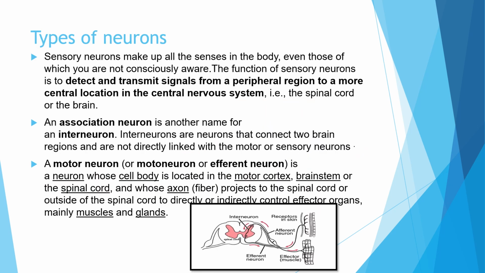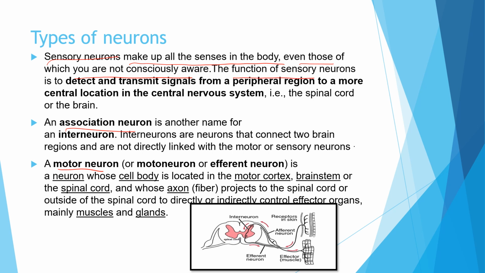Now we have already spoken about 3 types of neurons. What are they? The first one is the sensory neurons, the second one is the association neurons or interneurons, and the third one is the motor neurons. Let us know what they are and what their functions are. Sensory neurons make up all the senses in the body, even those which you are not consciously aware of. All the senses you are receiving in your body are carried by the sensory neurons.